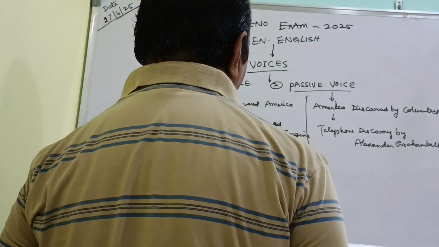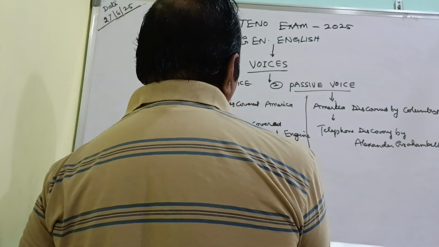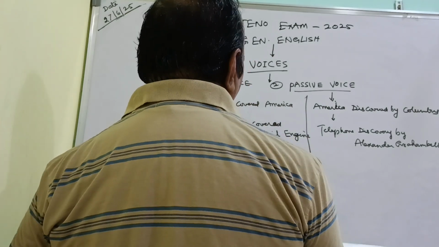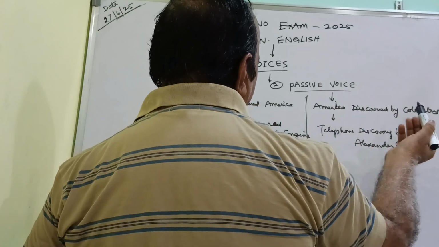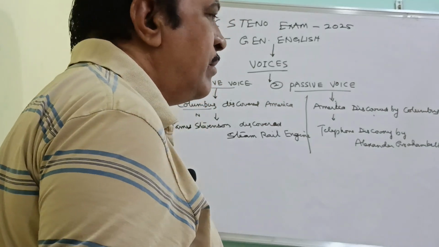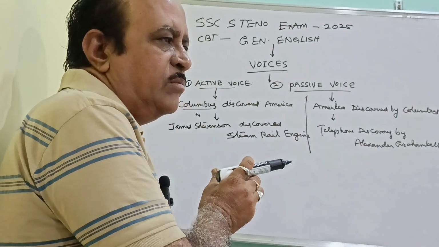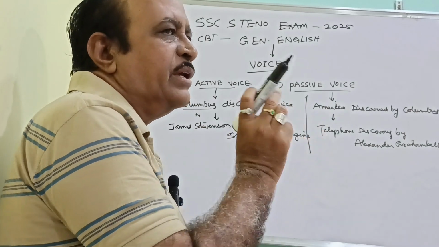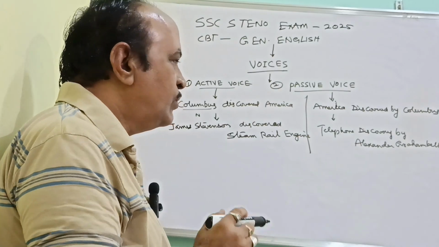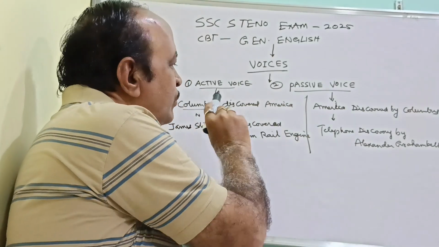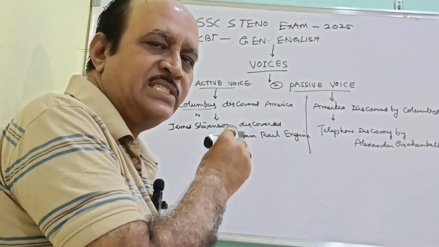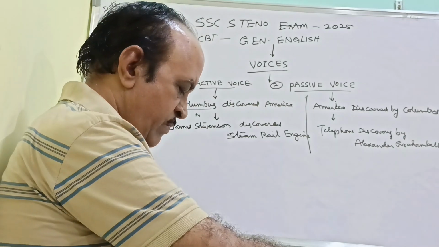I think both the sentences here, even though we are writing in two ways, active voice we are writing the sentence in one way, in passive voice we are writing the sentence in the other way. Even though we are writing the sentence in two different ways, the meaning is the same. Both the sentences are conveying the same meaning. There is no confusion in the meaning here. So that is the thing.